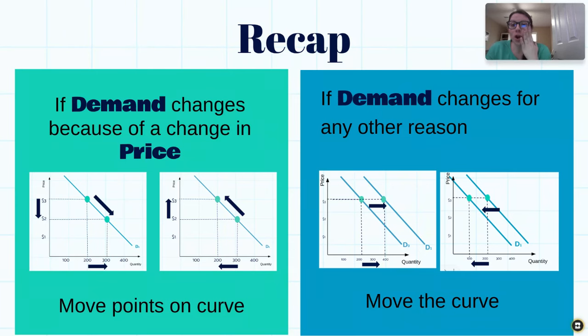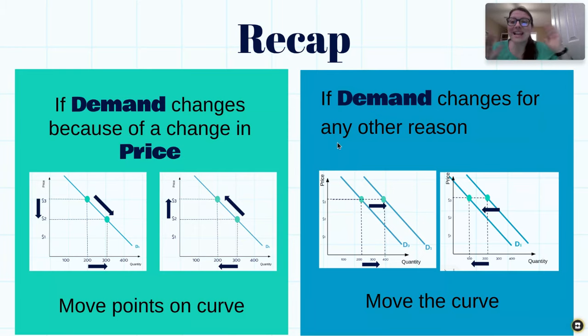All right, so just to recap for you, when you're working through problems on this, we're going to do it in a few steps. First, did the price of the item whose demand we are doing change? If it did, if it's just the price change, then we are seeing over here in the green area that we are simply moving the dot along the line, because the line is all the variations of those prices. That's where the law of demand comes in. When price goes down, quantity goes up. When price goes up, quantity goes down.